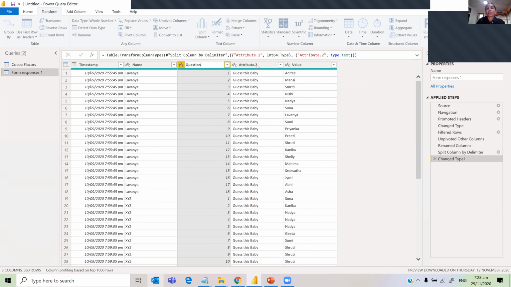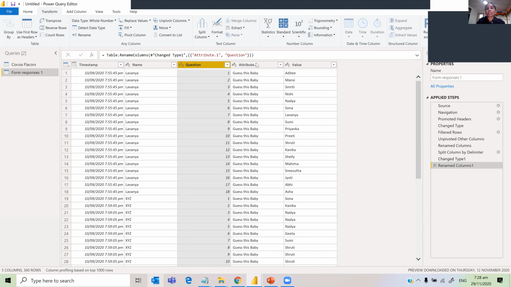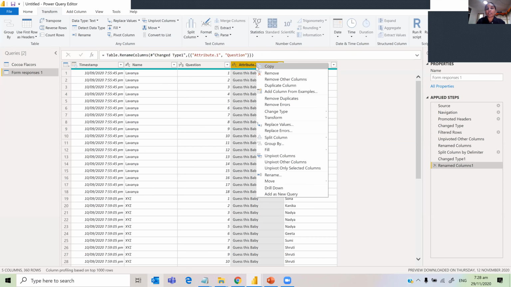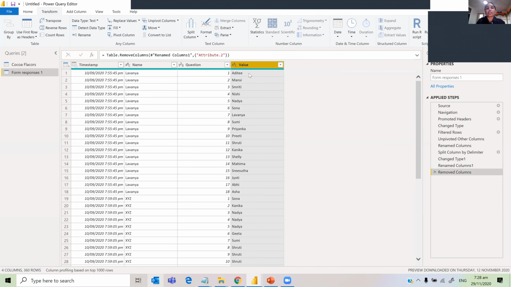And I don't need this column because this contains only "guess the baby". So I'll just remove the column, and then this is the response.